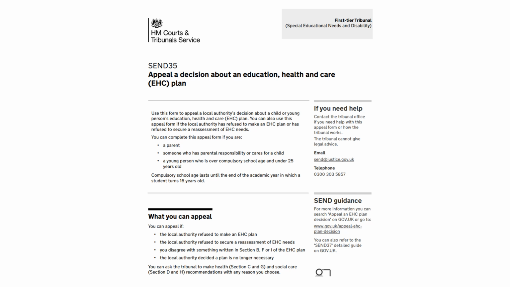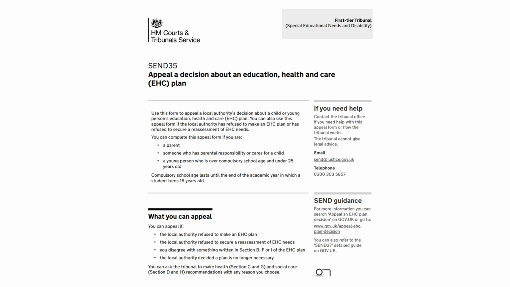Now here we're looking at the downloadable electronic form, but you can of course print the form out and fill it in by hand if you prefer, using block capitals and black ink. You can then post the form to the address found on page 24 of the appeal form.